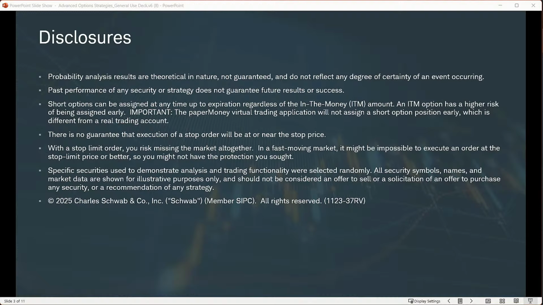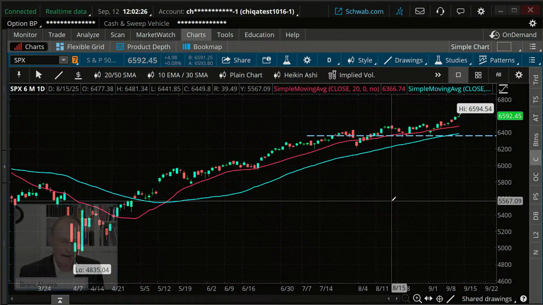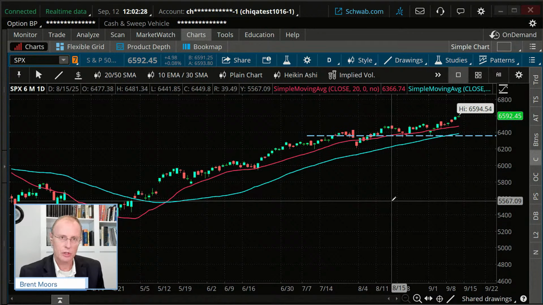Let me go over, we'll take a quick look at the market. This is the S&P 500. I have a 20 and a 50-day moving average. And when you're trading, you always have a choice, right? There's a lot of different option strategies out there you can choose. And I want to start with just talking about a long call.